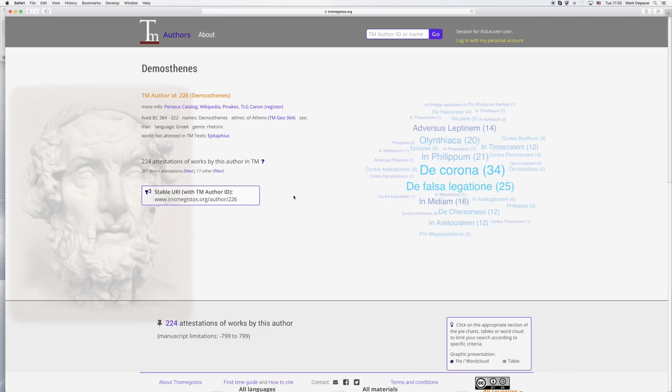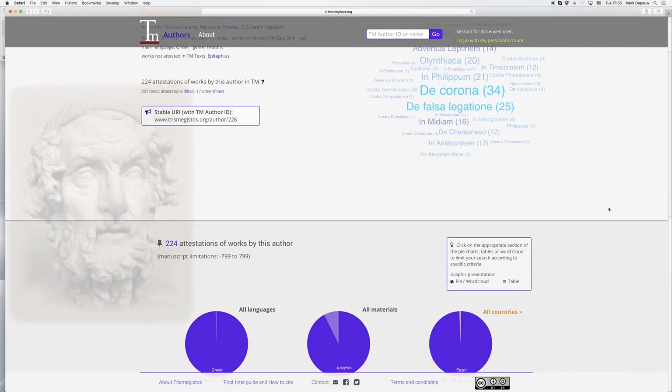And if I click that, I get some information about Demosthenes, and to the right there is a word cloud with the works of Demosthenes. And you can see immediately that the most popular works are De Corona with 34 attestations and De Falsa Legatione with 25 attestations. Now, of course, the question was not for the most popular work of Demosthenes in general, but the most popular work of Demosthenes in Oxyrhynchus. So first I need to narrow it down to Oxyrhynchus.